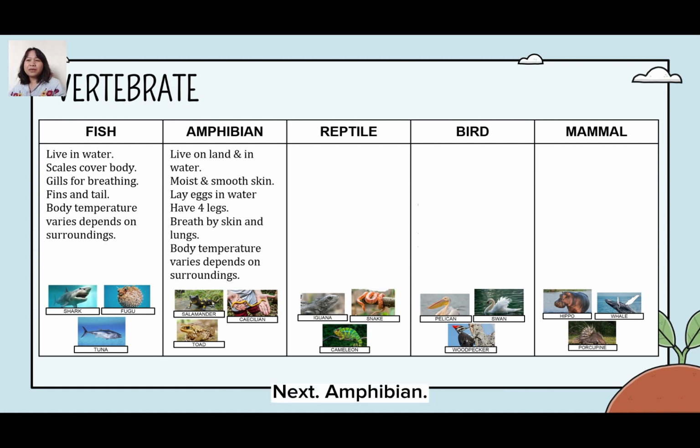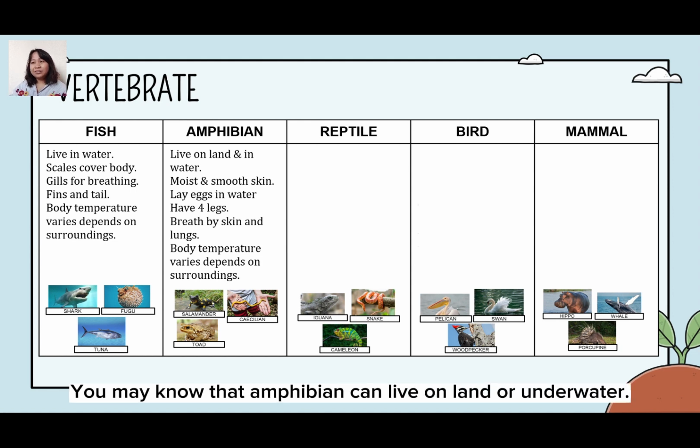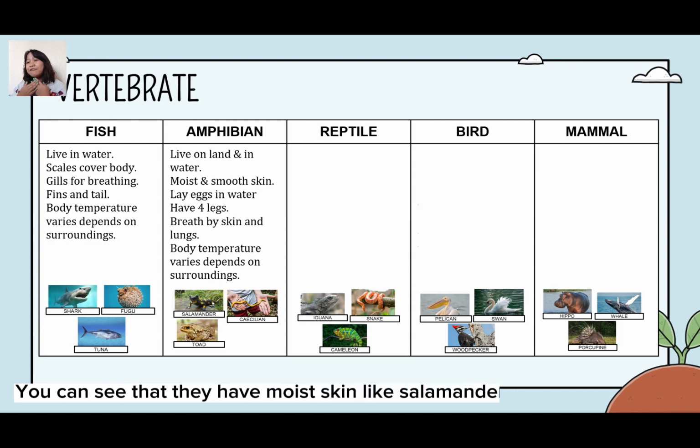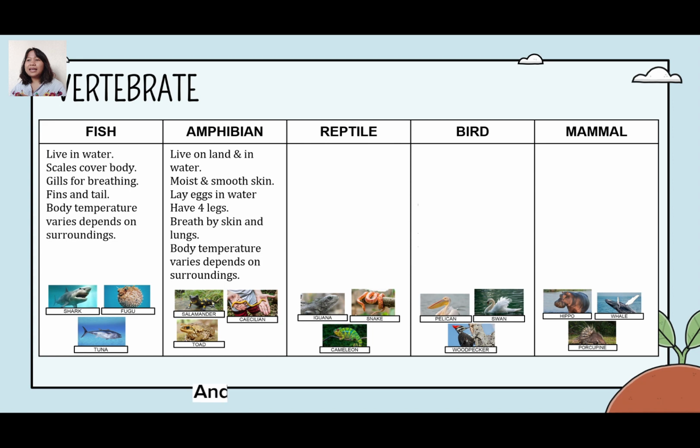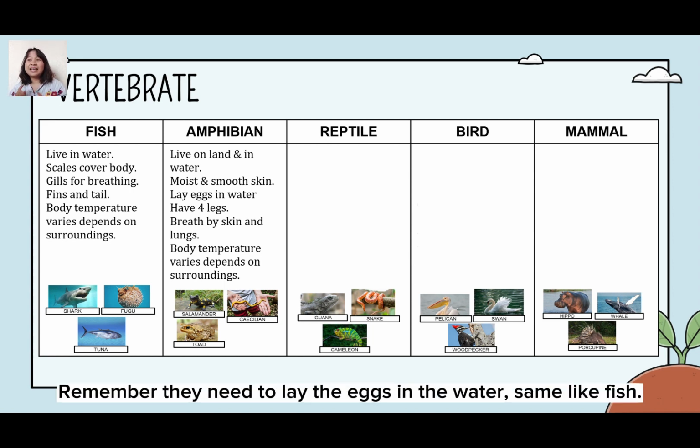Next, amphibians. You may know that amphibians can live on land or underwater because they have moist skin, like salamander, caecilian, and toad. And the skin is quite smooth. Remember, they need to lay eggs in the water, the same as fish.